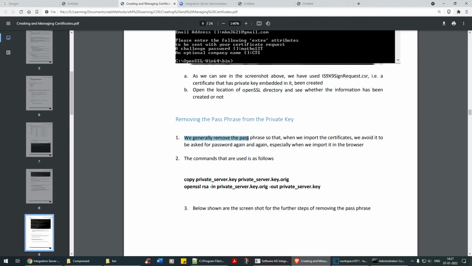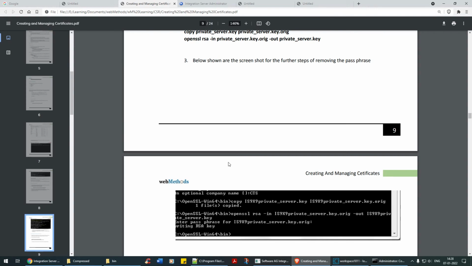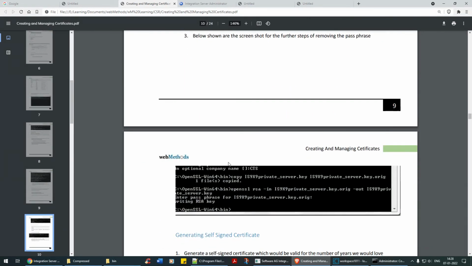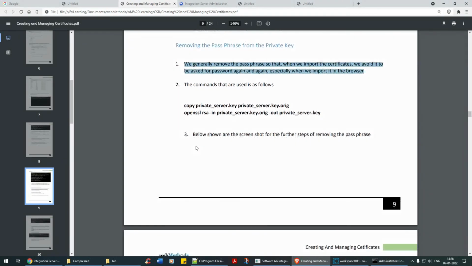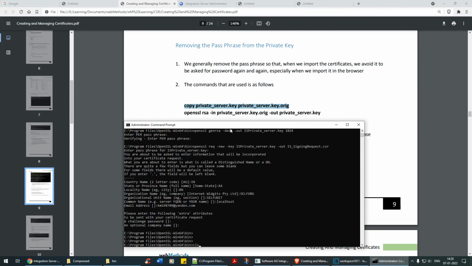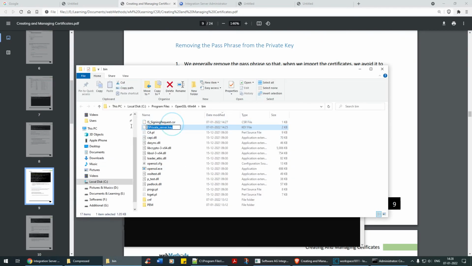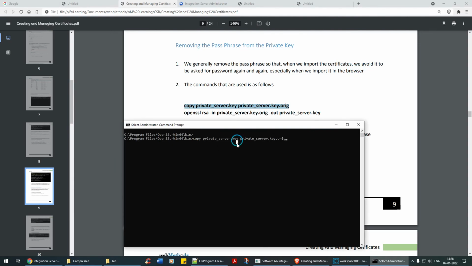We generally remove the passphrase so that when we import the certificates, we avoid being asked for the password again and again, especially when you import it in the browser. These commands are used as follows. Right, it should be fine. I don't know whether we have to use it or not, but they have used it, so we can remove that as well. Let's see if this can work out. We'll run this command. It's actually not required, but still. Copy, our case is IS private server key, this one. Okay, so let's go back here.